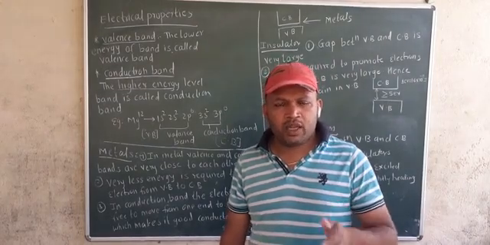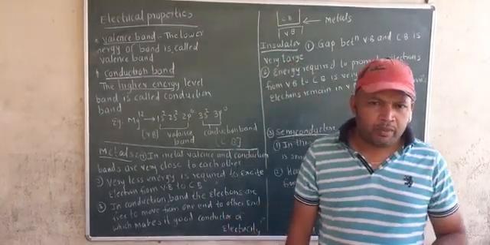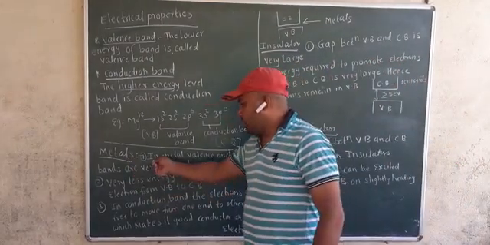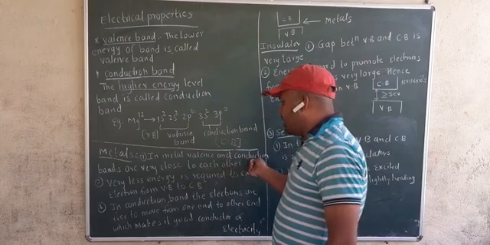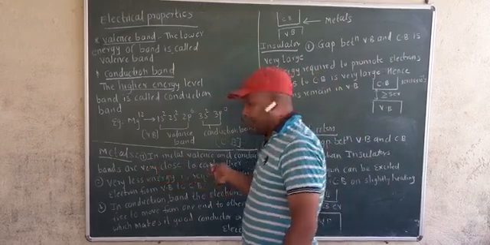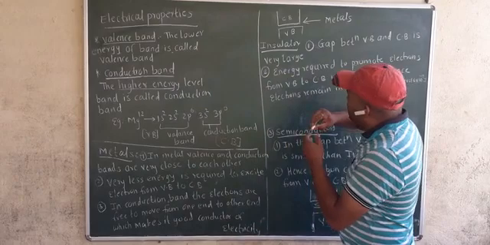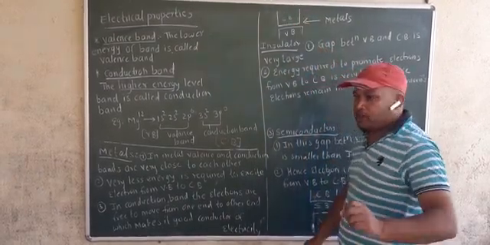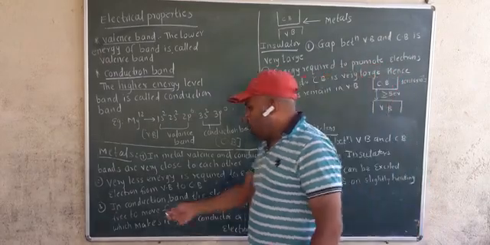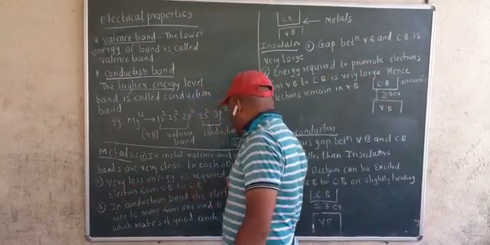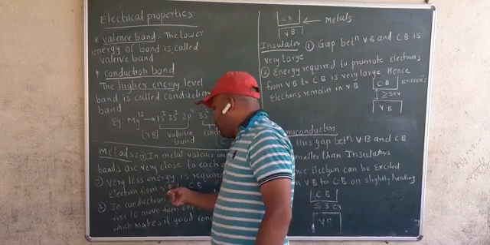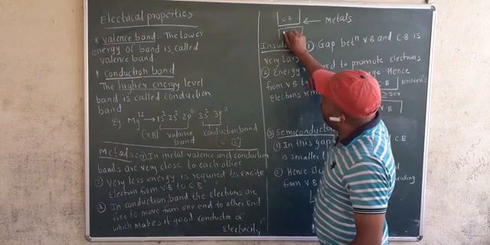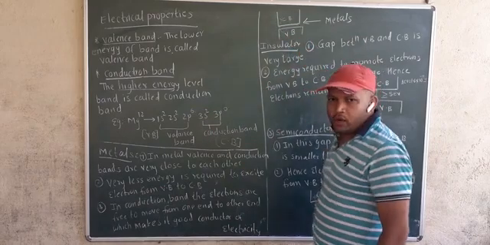Now we'll see what is the difference between metals, non-metals and metalloids. In metals, valence and conduction band are very close to each other. Here I have drawn the diagram. The gap between valence band and conduction band in case of metal is very small. Very little energy is required to excite an electron from valence band to conduction band. Easily an electron can go from valence band to conduction band.